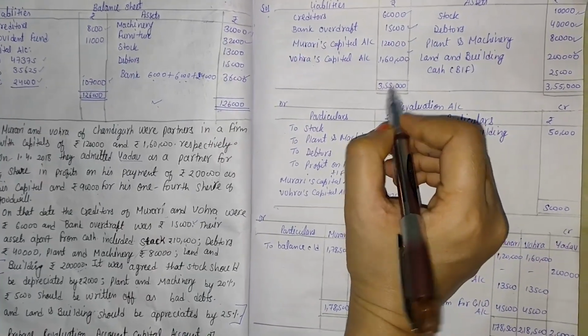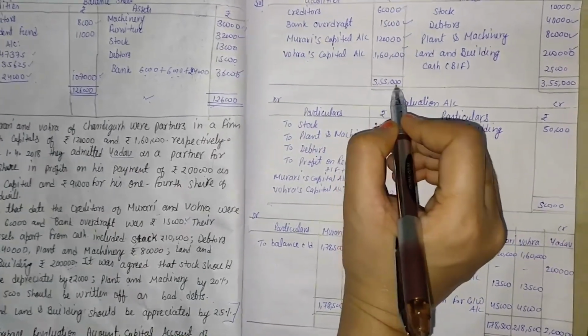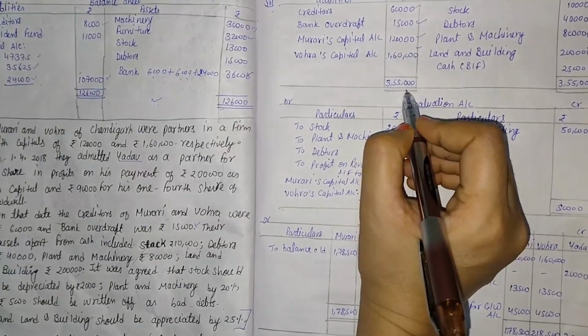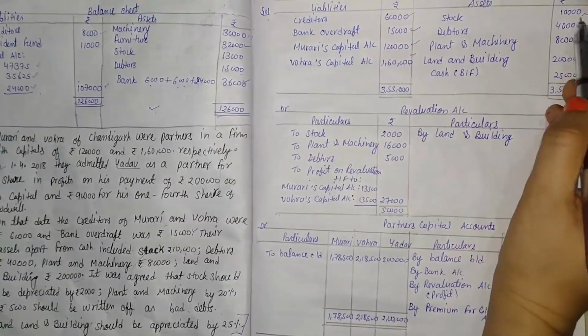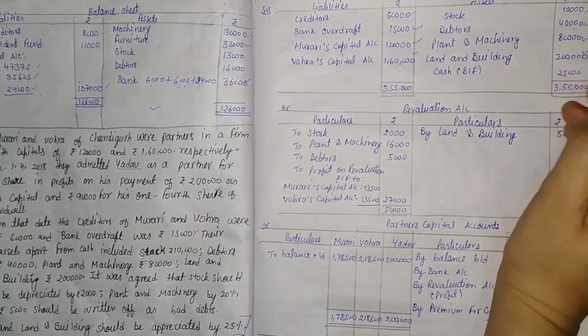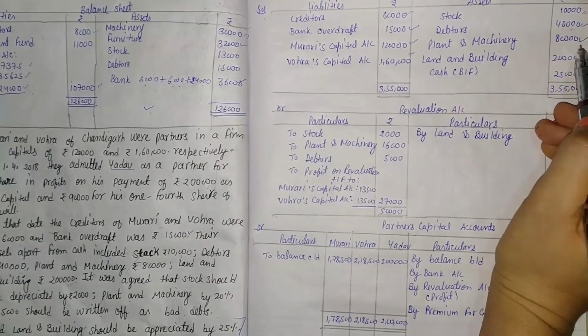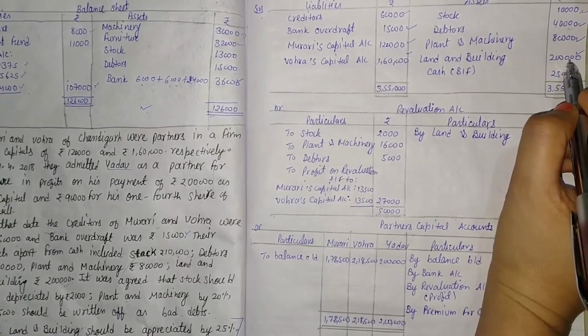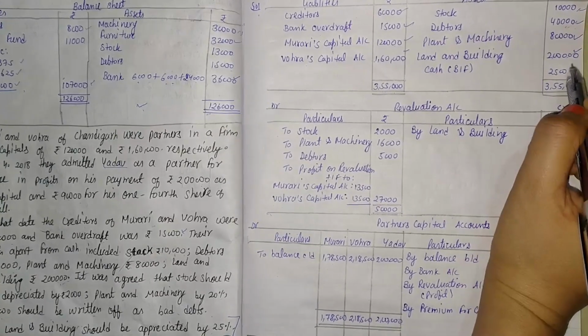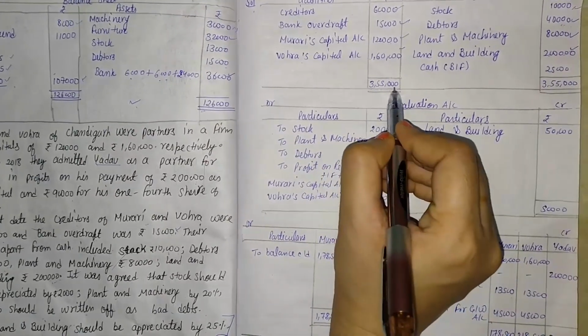Here the total value of the liability side is 3,55,000. But here 10,000 and 40,000 is 50,000. 50,000 and 80,000 is 1,30,000, and 2 lakh, it means 3,30,000. But here the value is 3,55,000.